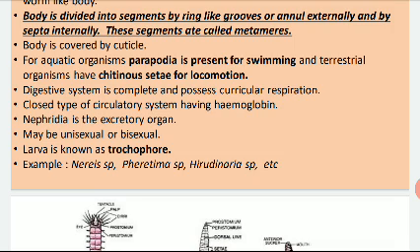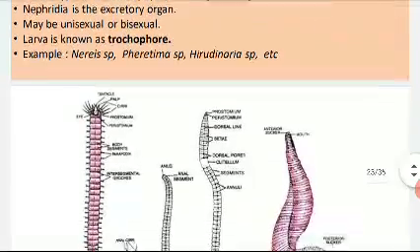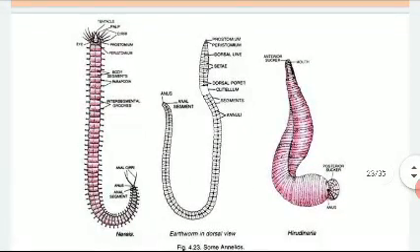They are not opened into the body cavity like the open circulatory system, and they possess hemoglobin. And nephridia is their excretory organ. They may be unisexual, may be bisexual, and their larva is known as trochophore. Okay, examples: Nereis, Pheretima and Hirudinaria.